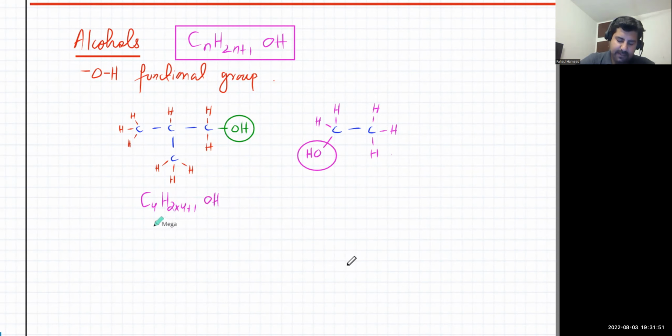So that's C4H9OH. You can count this: C4, H9, and that's 1, 2, 3, 4, 5, 6, 7, 8, 9. Put a 9. So you can directly arrive at the formula if you just know how many carbons it's got. This one will be C2, and H is 2 into 2, that's 4 plus 1, 5, OH. So this will be C2H5OH.